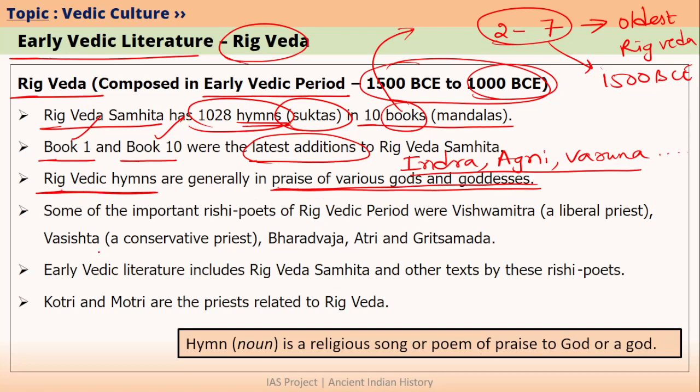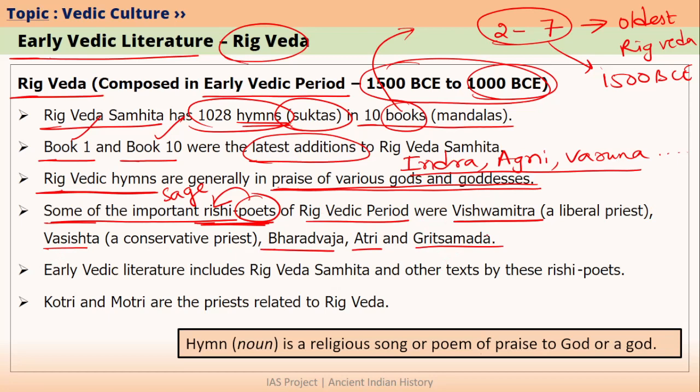So these Rig Vedic hymns were basically composed by Rishi poets. And Rishi poets simply means poets who were Rishis. You can call Rishi in English a sage. That is why you can call a Rishi poet a sage poet. So some of the important Rishi poets of the Rig Vedic period are Vishwamitra, Vashishta, Bharadwaja, Atri, and Grit Samada.